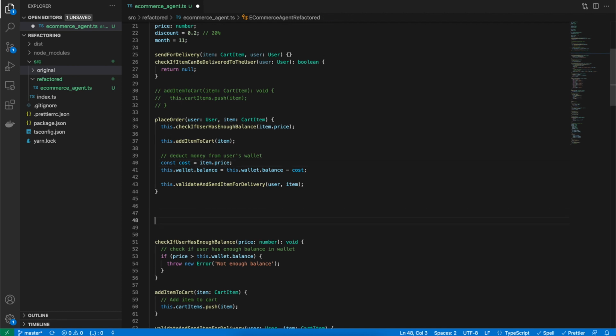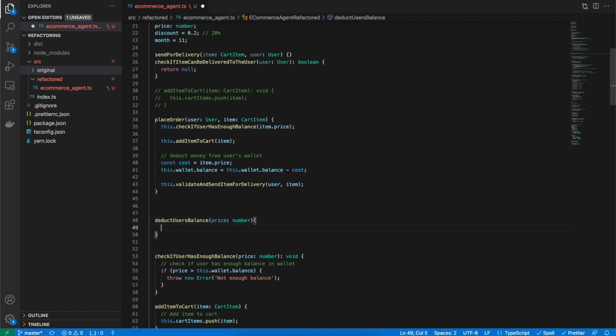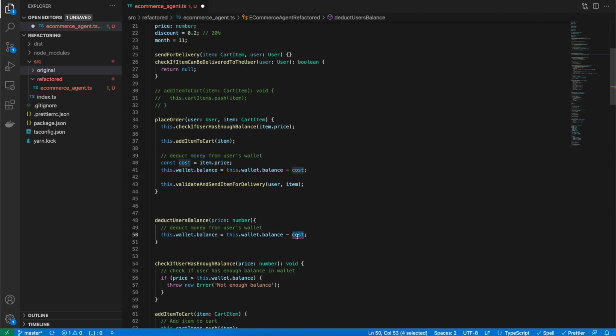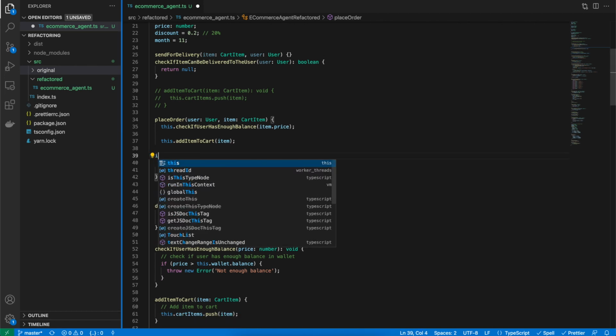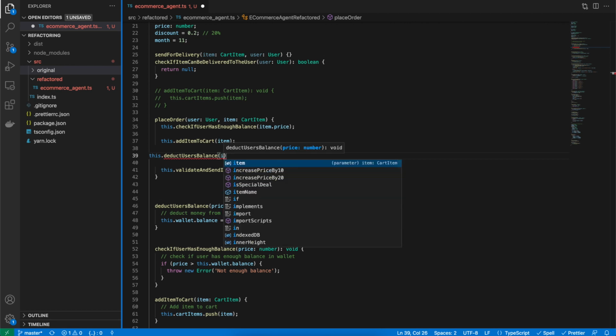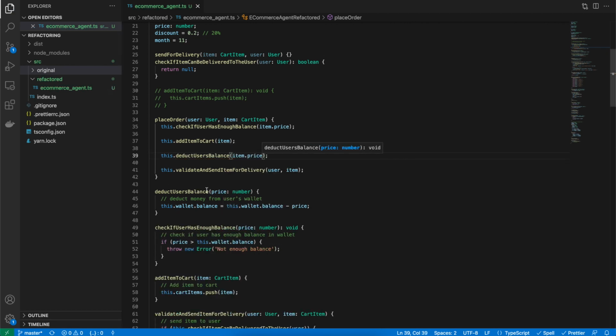So I can say deduct user's balance. It requires the price, so that means I can send price. I can copy this text here as well, and the price can be placed here, and just remove it here. From here, this dot deduct, item dot price. Perfect.